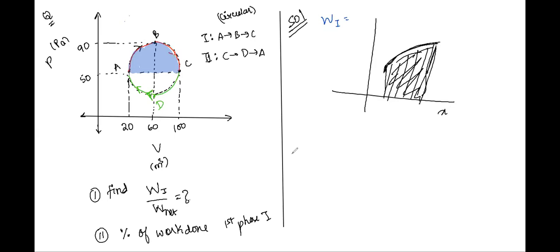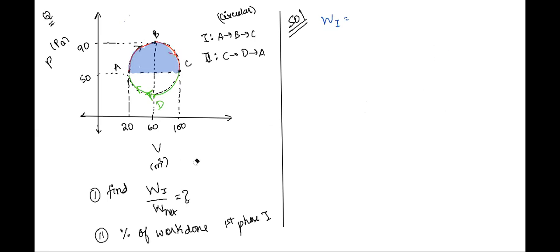Yes, sir. Okay, now go ahead and tell me how will you find out the first one, that is the area under the curve from A to B to C, the entire area, right? Apart from the area of the semicircle, we have to also take this area, the area which I am shading now, right? Yes, sir. Correct? So let's shade that area as well.